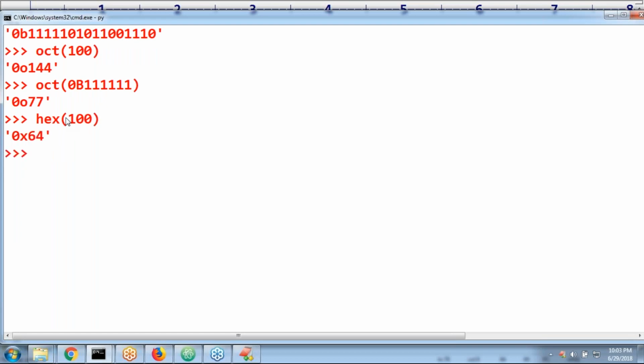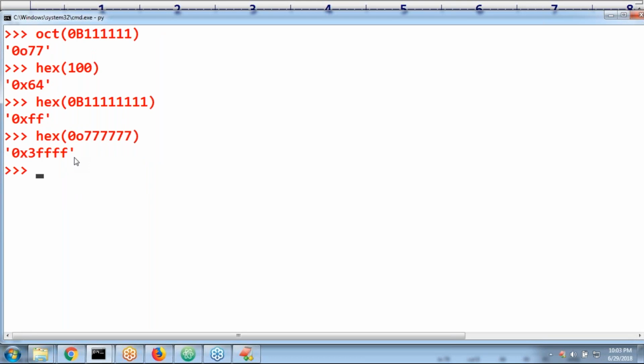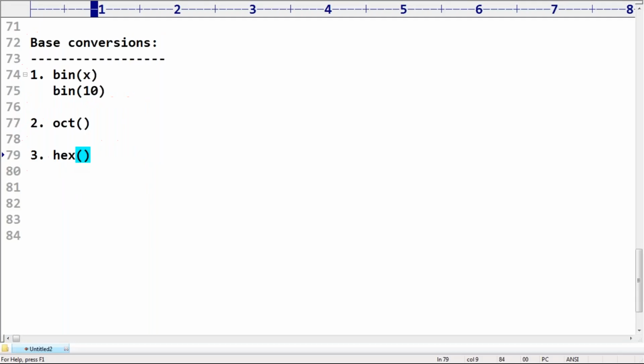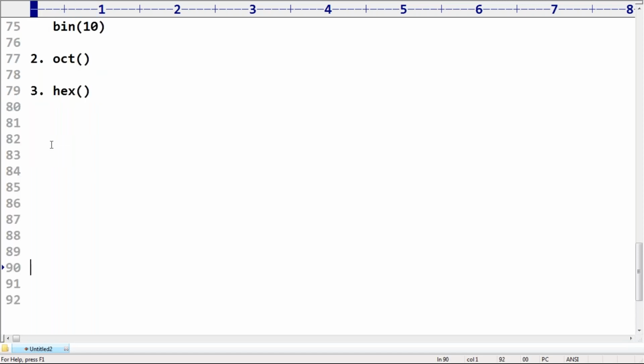Then automatically 0x64. Hex of 0b11111111 is nothing but 0xFF. 0xFF is the corresponding value. Hex of 0o7777, like this I'm taking. That's all. So to convert from one base to another base, these functions are available by default. Clear, right?